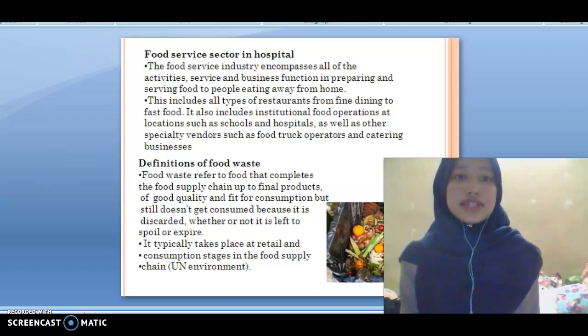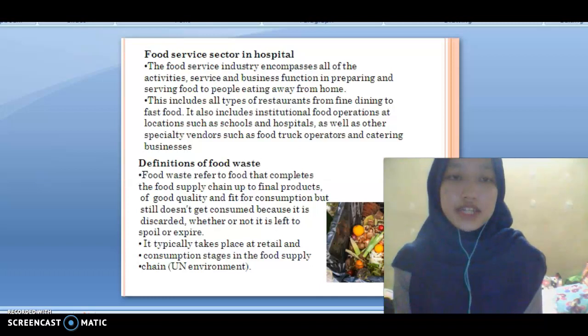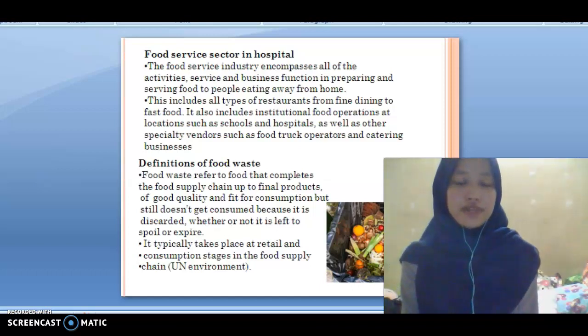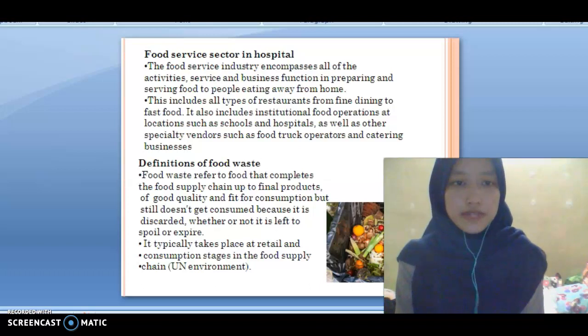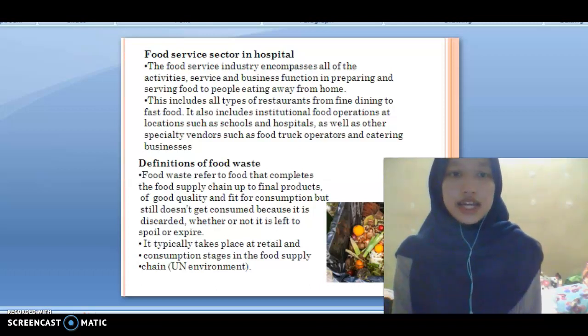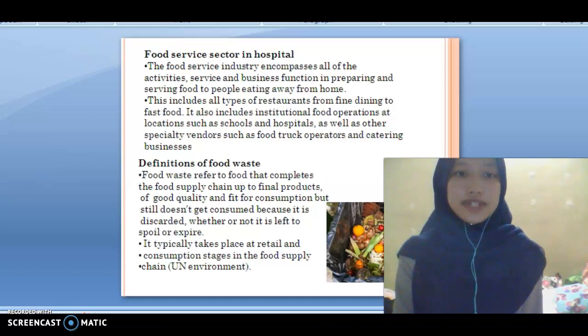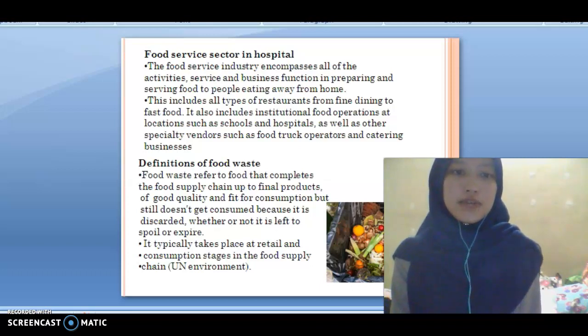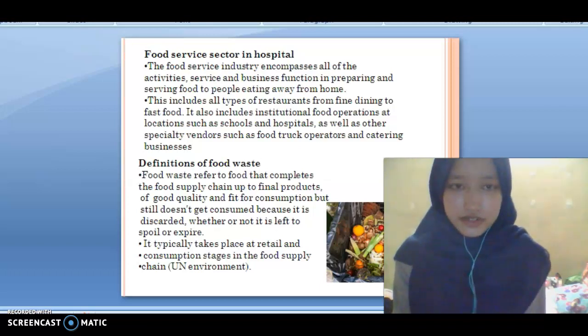The food service industry encompasses all of the activities, service, and business functions in preparing and serving food to people eating away from home. Food waste is defined as food that completes the food supply chain up to the final product of good quality and fit for consumption, but still does not get consumed because it is discarded, whether or not it is left to spoil or expire.